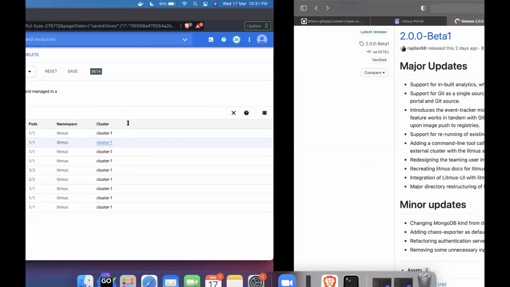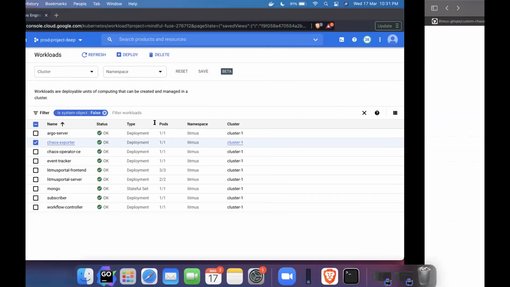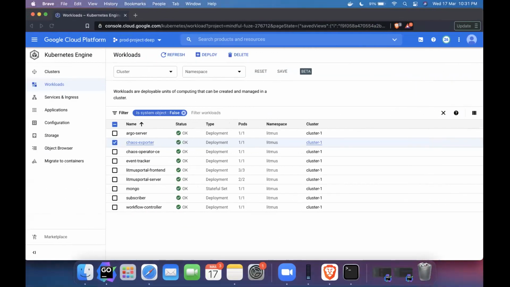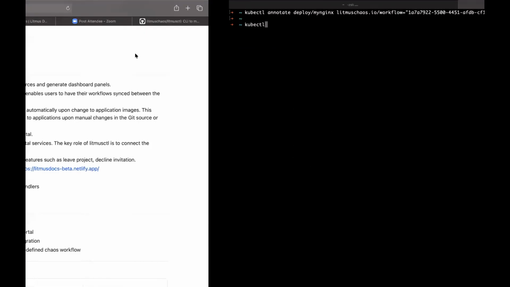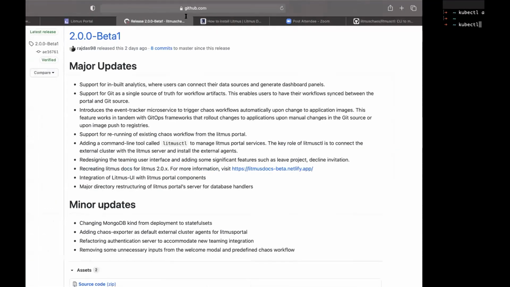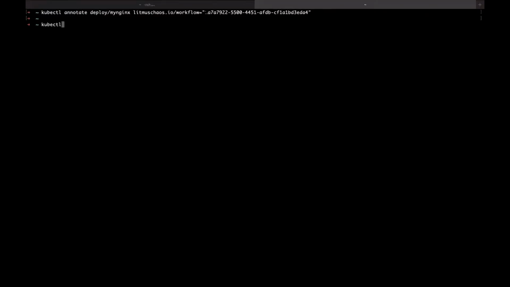So here's my cluster. I have to annotate my application. I think I already annotated my application. So there are two annotations. First is the workflow ID. We have to mention the workflow ID to pick the particular workflow from the Git. Right now you can see it is 1.something. Let me edit it.